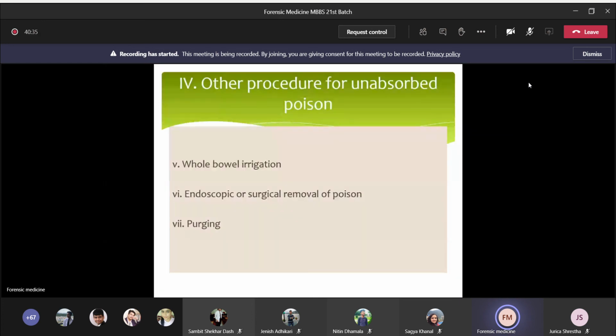And the other procedure of removing unabsorbed poison includes whole bowel irrigation. So irrigation from mouth to the anus, to the back passage, whole bowel irrigation, another method. And the next one is endoscopic or surgical removal of the poison. And the last one is purging. Purging means excretion or evacuation of the poison.